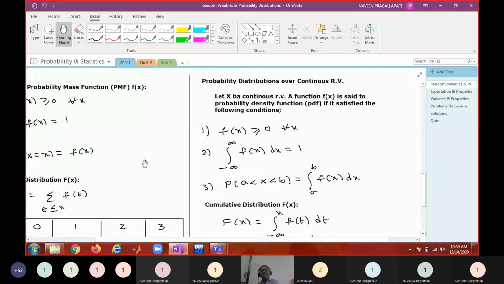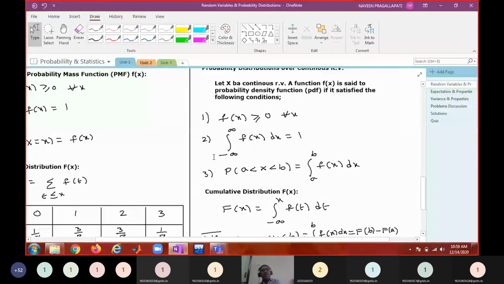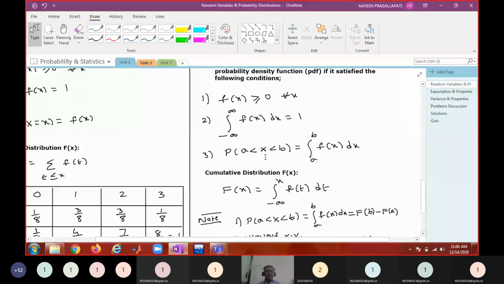And I said there is no point in asking about the probability at a particular point for a continuous random variable. It will be almost 0, because it is almost an impossible event. It is meaningful for a continuous random variable to ask the probability in between two numbers a and b, and that can be given by the integral from a to b of f of x dx.